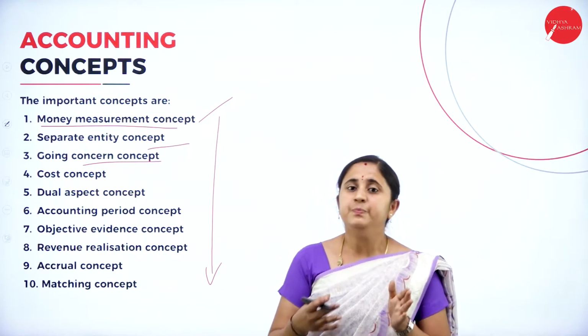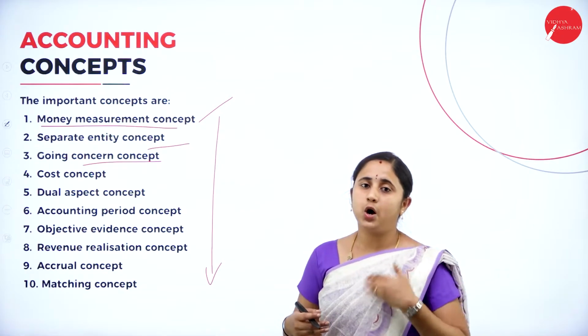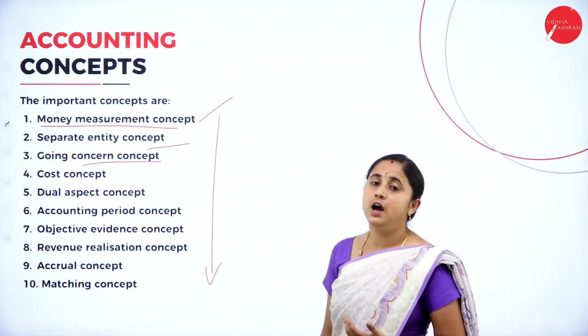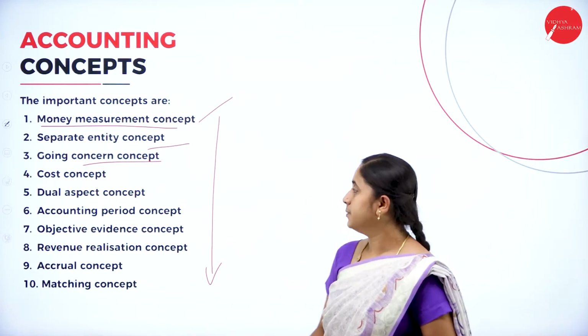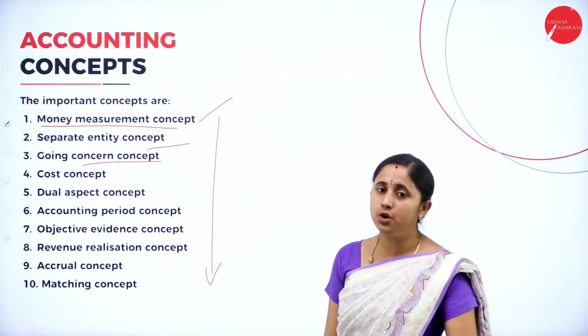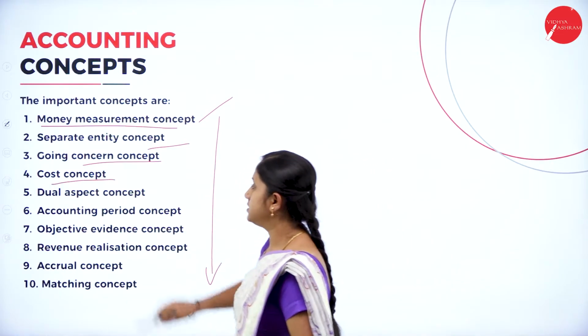For example, debtors and creditors. Debtors and creditors mean amounts you are going to receive or pay in future. So you need to consider those factors in your accounts. Your business is going to continue for a longer period. A going concern means you need to prepare your accounts with the intention that the business is going to continue for a longer period.